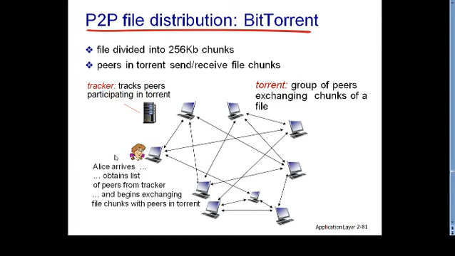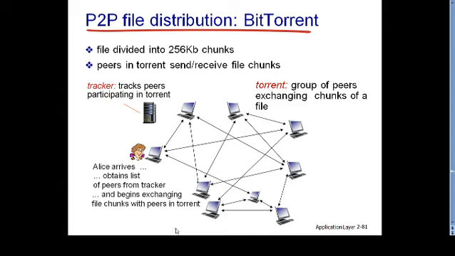Once Alice gets the list of all the peers involved in the torrent, she will try to create TCP connections with some of them. As mentioned here, she begins exchanging file chunks with peers in the torrent.